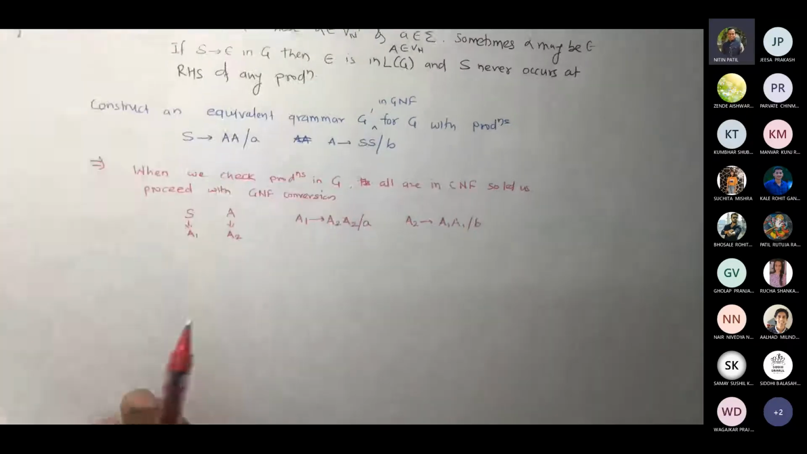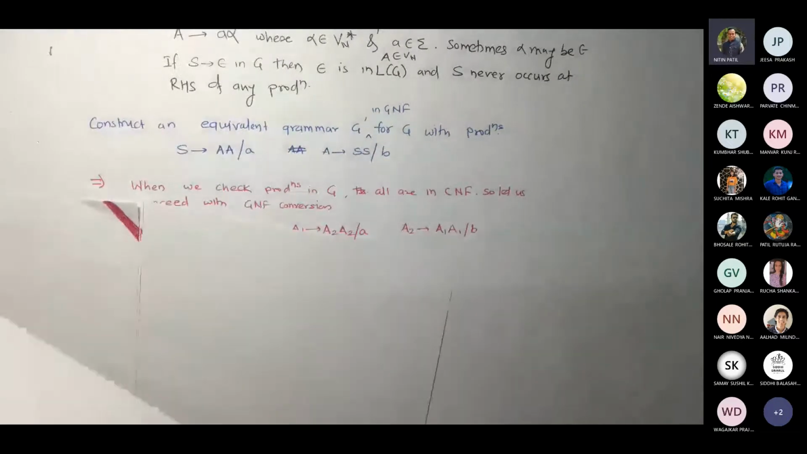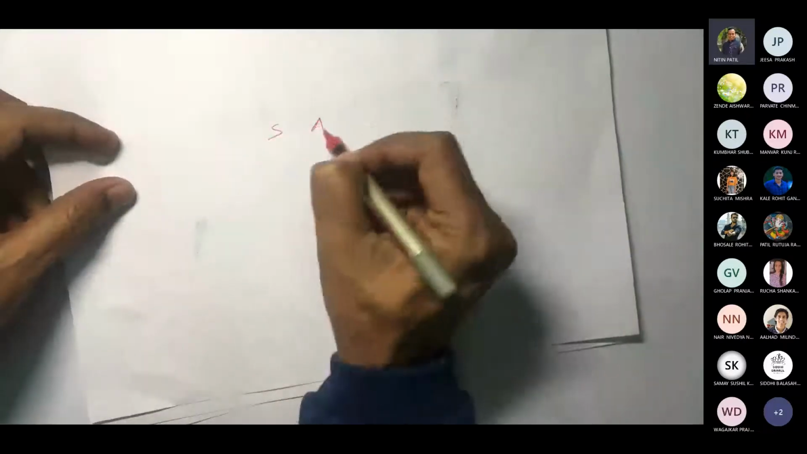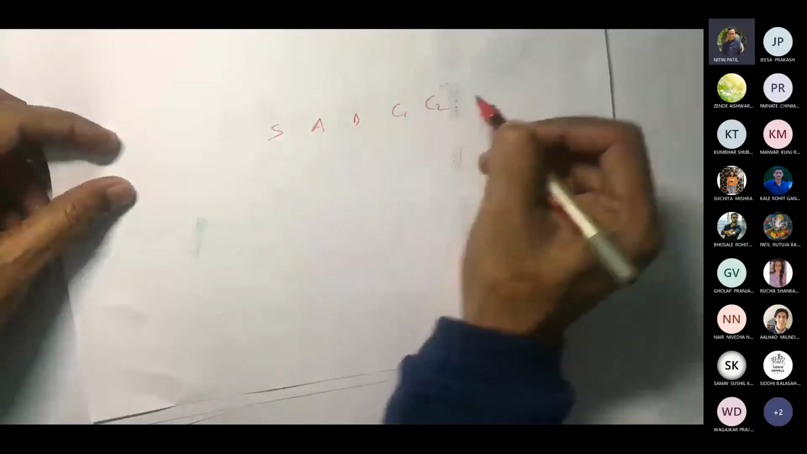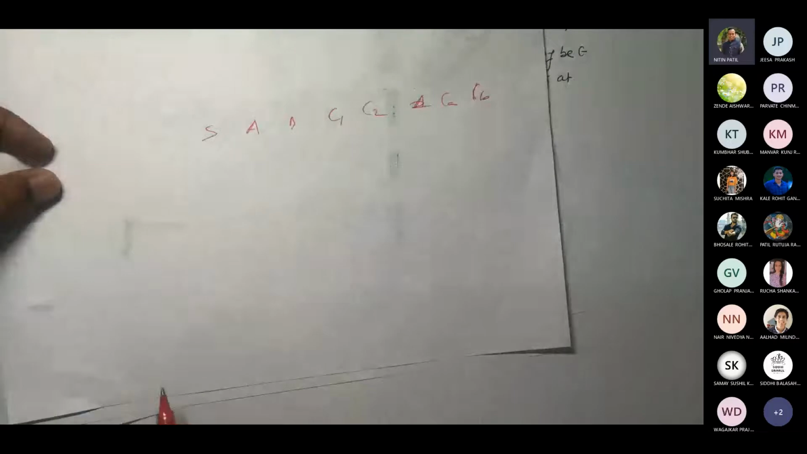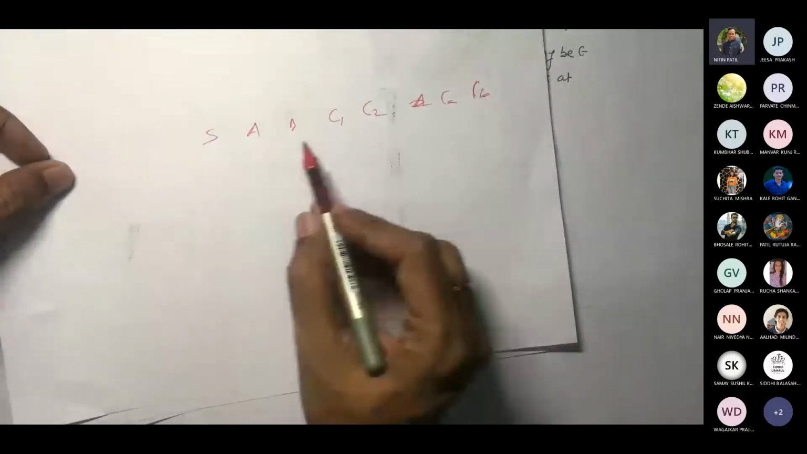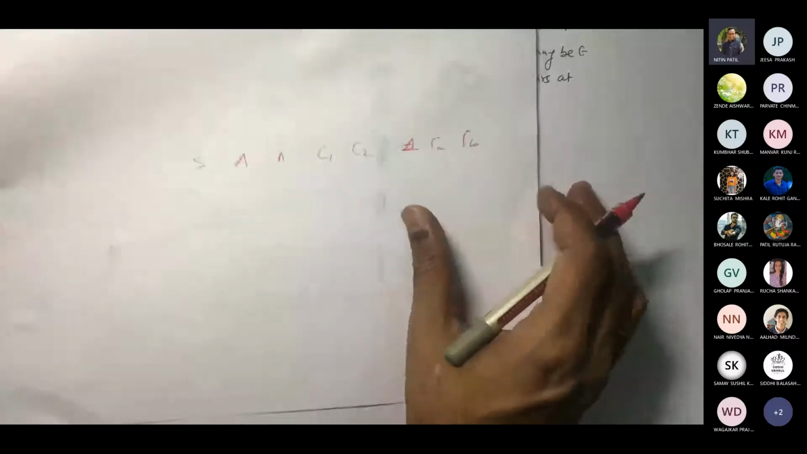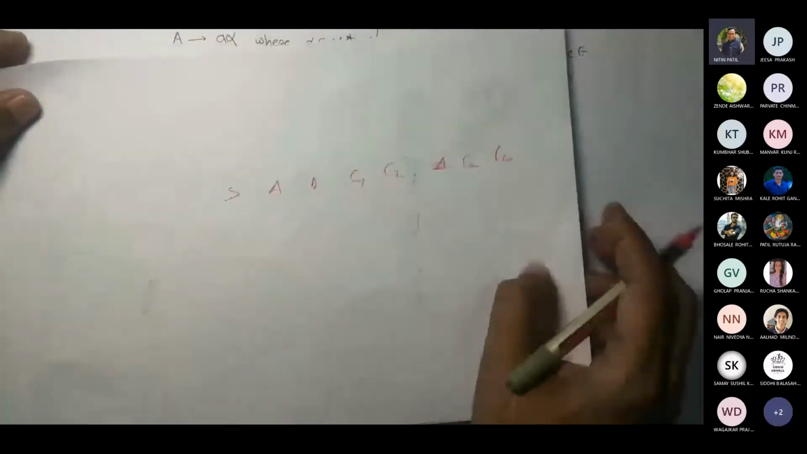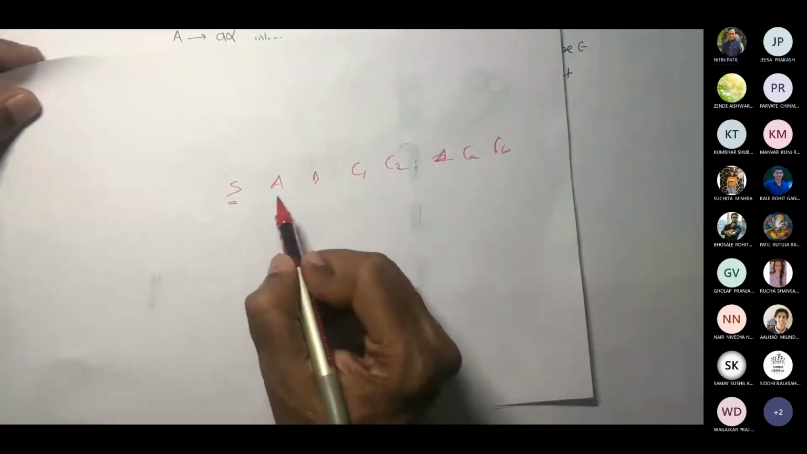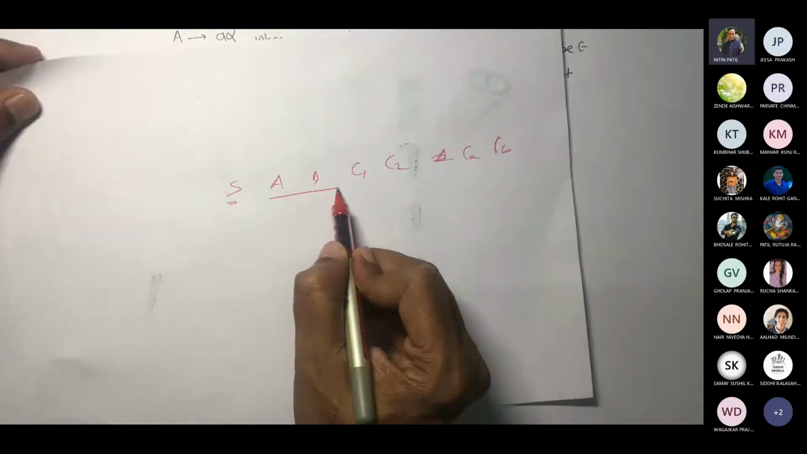Let me tell you some additional info about it. Suppose your production contains some variables like this: S, A, B, C1, C2, CA, CB. Correct? These are the variables that you see in your grammar, which was converted to CNF. What you are going to do is write them in this order first. Start with S, then go in ascending order for the other variables.